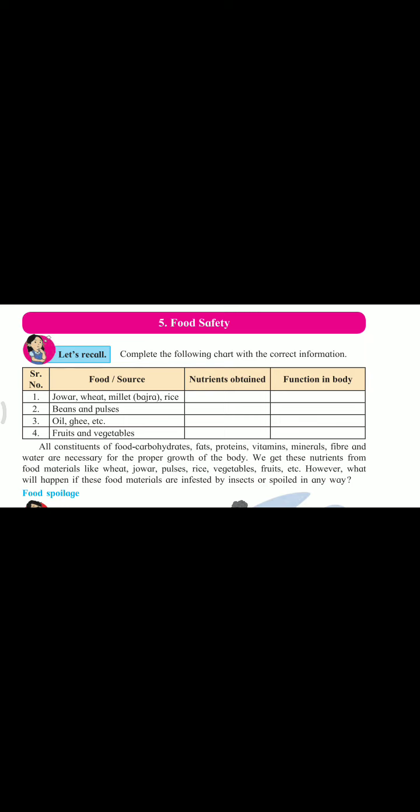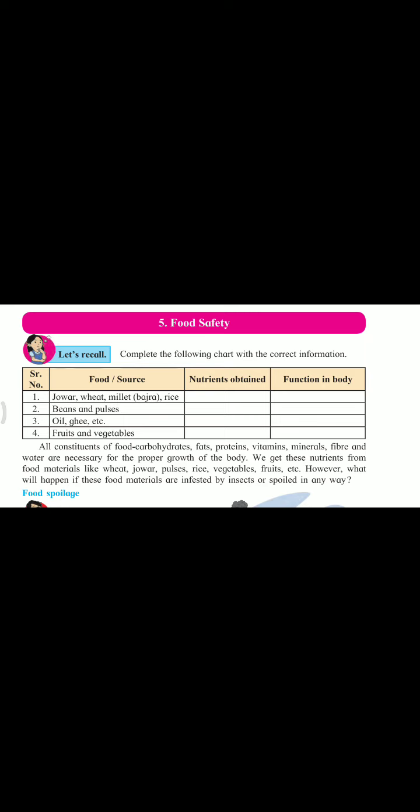Okay, so first, jowar, wheat, millet, bajra, rice. From this we get the nutrition. Which nutrition do we get from this? Right, carbohydrate. From carbohydrate our body gets energy and carries out the whole day's work with this energy. Second, beans and pulses.